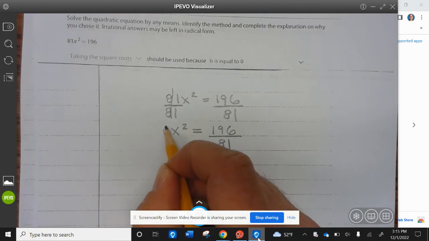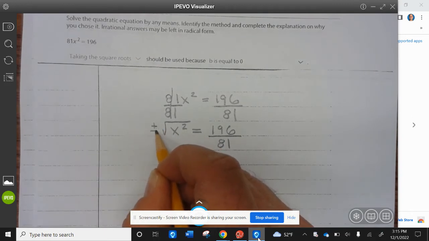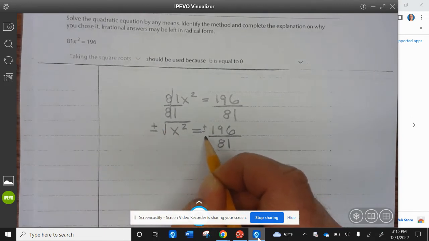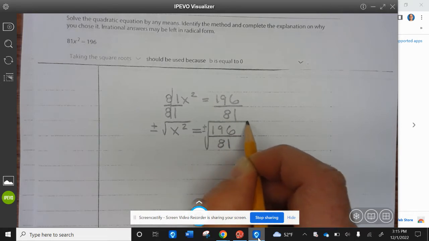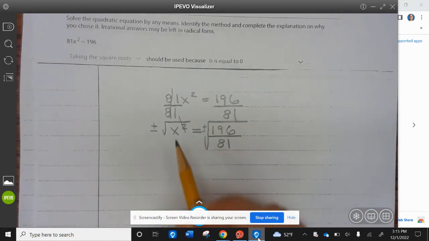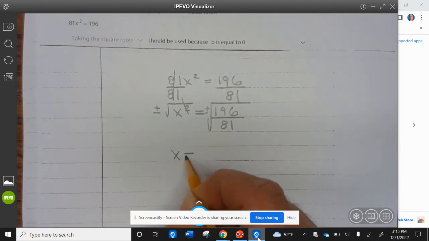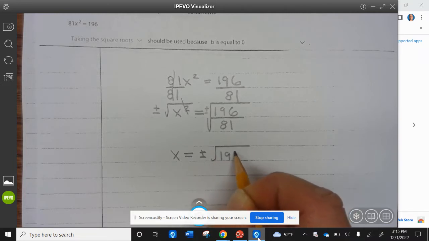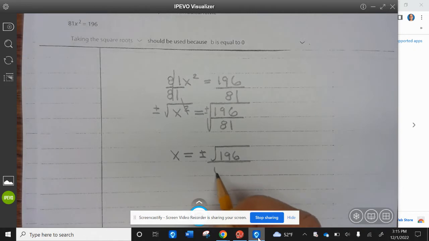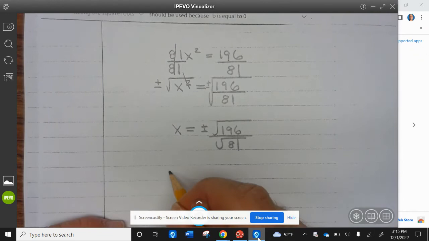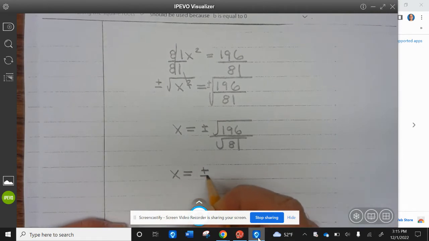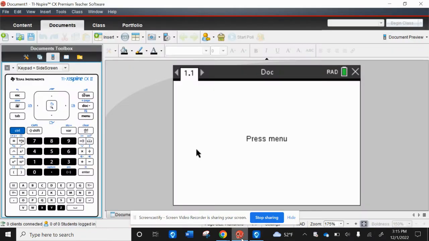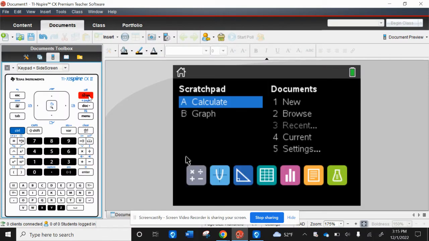Now we're going to take the square root of both sides. Remember, square root's plus or minus. So the square root cancels the squared. So you're left with x equals plus or minus the square root of 196 divided by the square root of 81. Let's go ahead and use our calculator to see what the square root of 196 is.